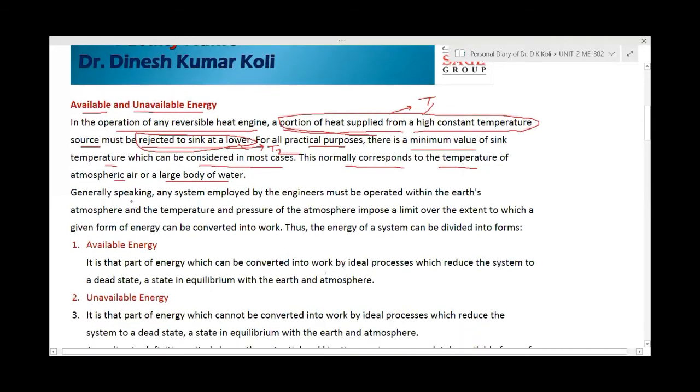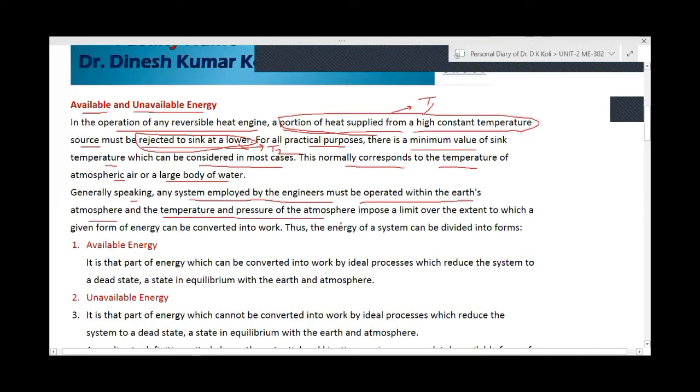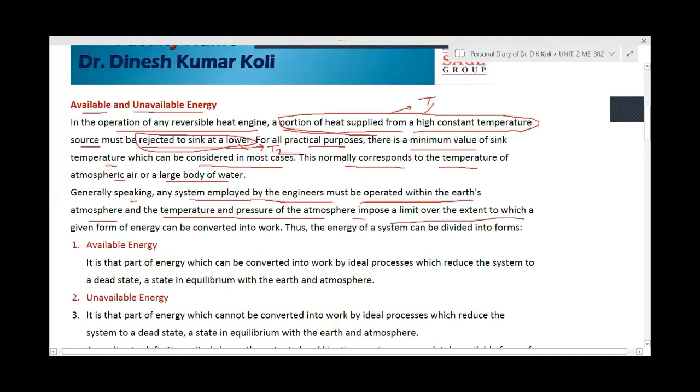Generally, any system employed by engineers must be operated within the Earth's atmosphere, and the temperature and pressure of the atmosphere impose a limit on the extent to which a given form of energy can be converted into work.